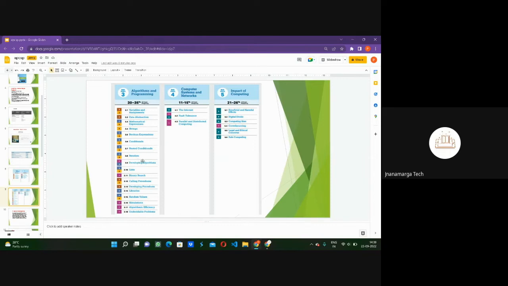Eighth, iteration. Ninth, developing algorithms. 10th, lists. 11th, binary search. 12th, calling procedures. 13th, developing procedures. 14th, libraries. And the 15th one is random values. 16th is simulations, 17th is algorithmic efficiency, and 18th is undecidable problems.